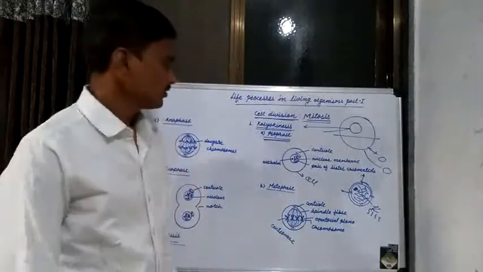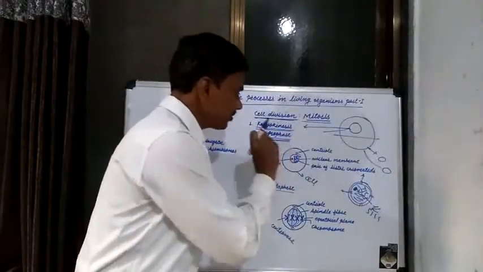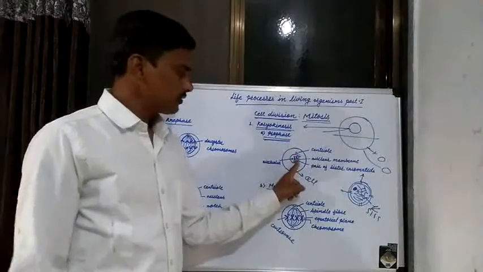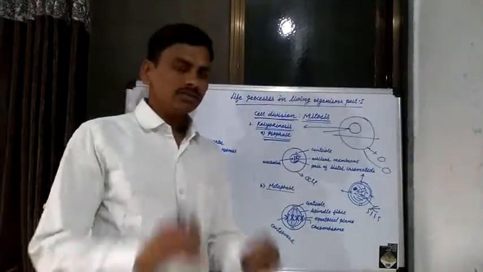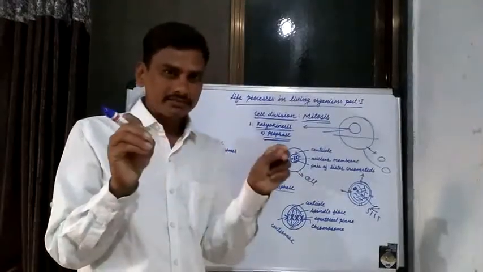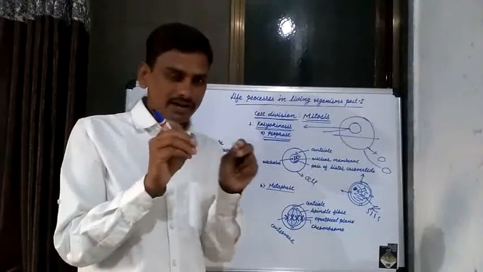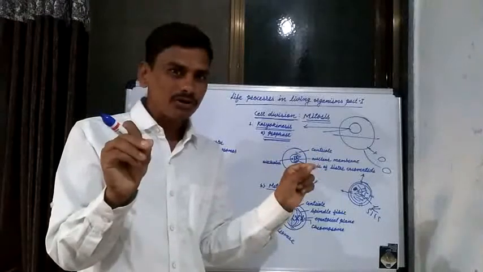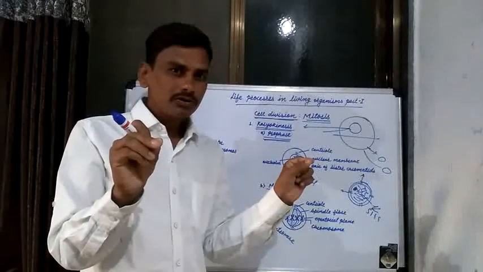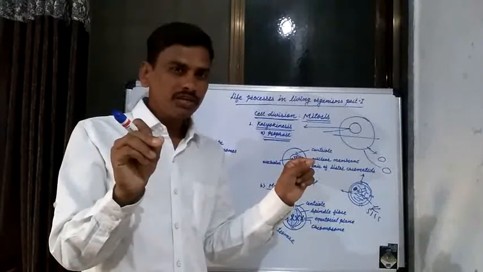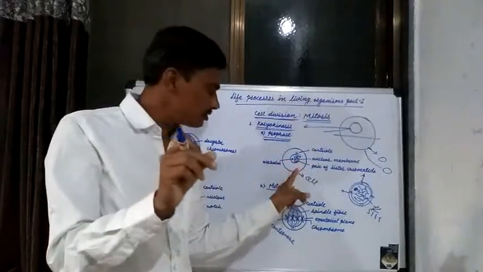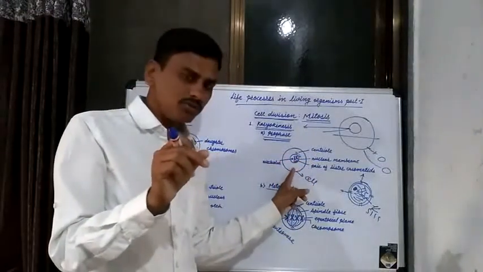Then the centriole present in the cell divides, and the single centriole is divided into two centrioles. One of the centrioles passes to the opposite pole of the cell.